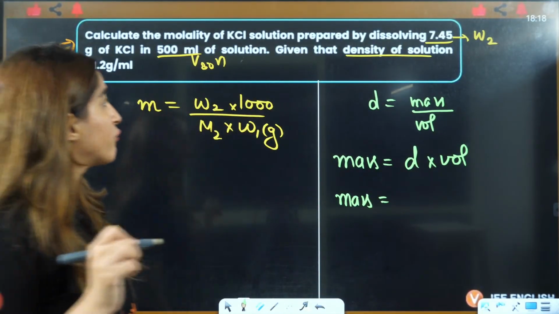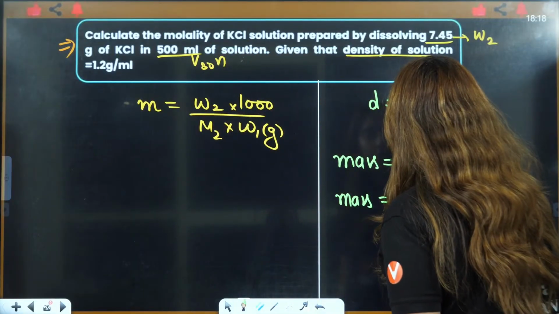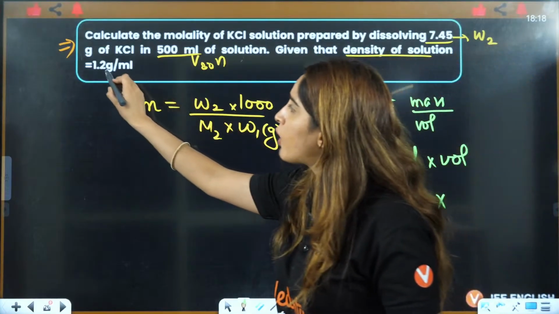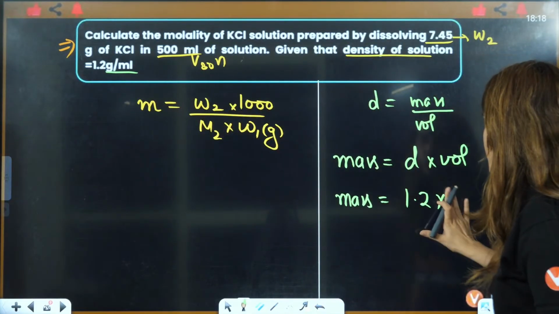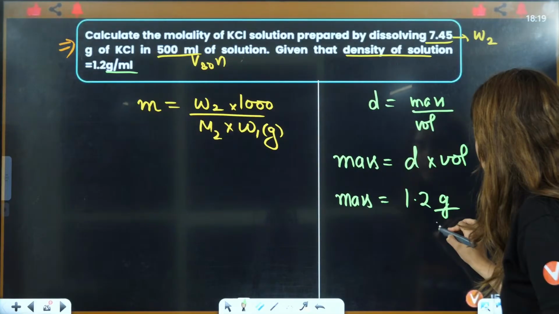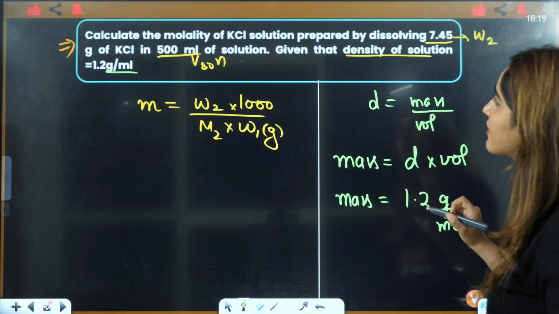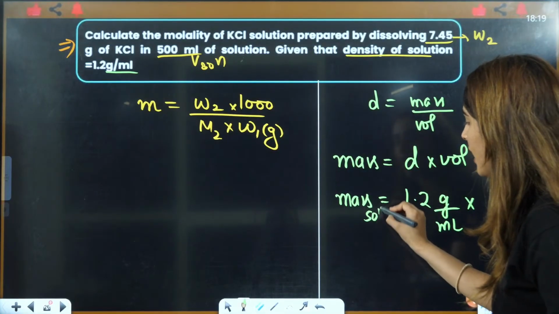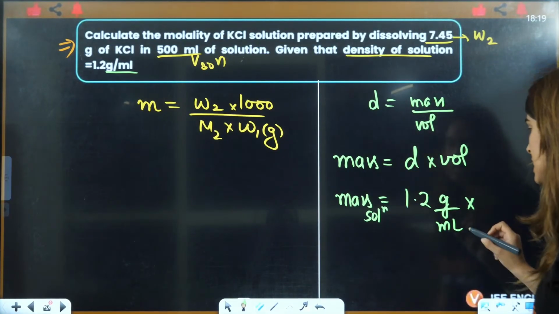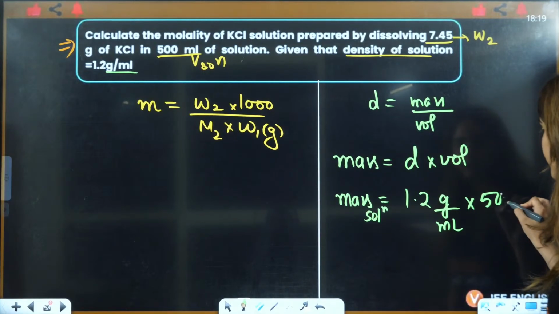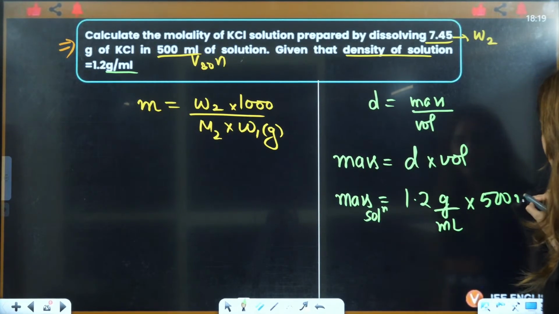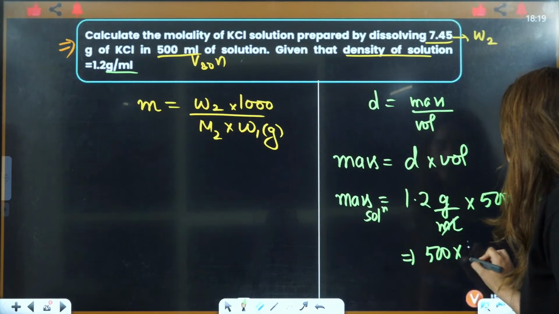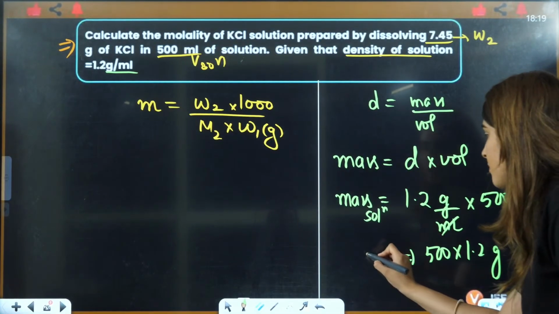Mass equals density multiplied by volume. So density is 1.2, and density is also given in gram per milliliter. Volume is given in milliliter. This whole thing I am talking about is the solution, so I am calculating the mass of the solution. Volume is given to be 500, so you will get 500 multiplied by 1.2 gram as the mass of solution.